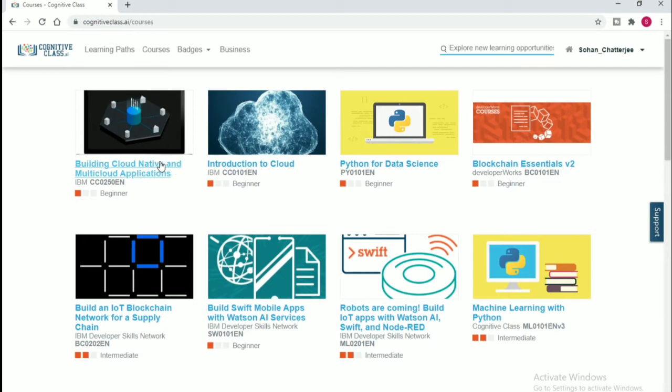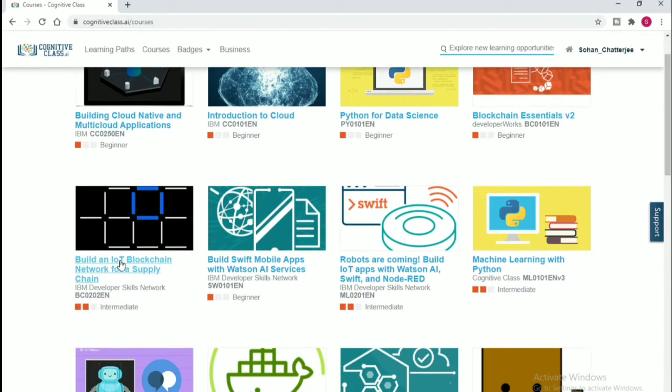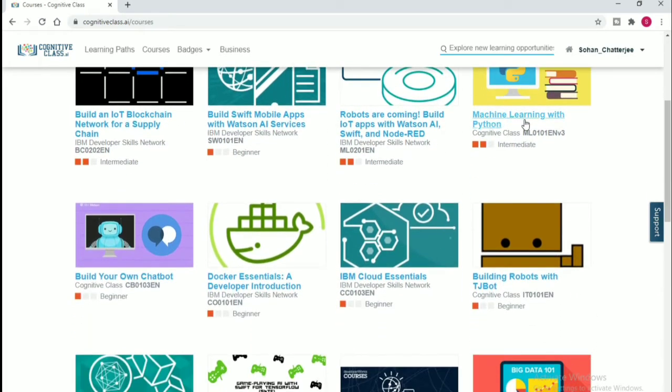Building cloud native and multi-cloud application, introduction to cloud, Python for data science 101 course. This is a Cognitive Class basic level Python for data science course. I am also doing this course recently. Blockchain essentials, build an IoT blockchain network for supply chain. Many courses are here. Machine learning with Python.